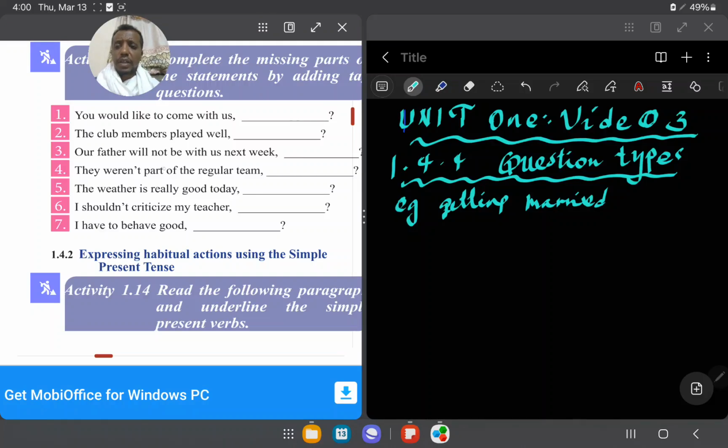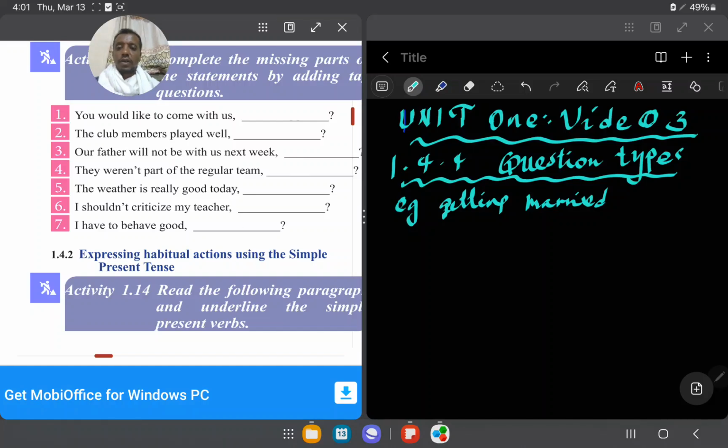I'm talking about the club members. No, here, the club members played well. There's an action verb, not an auxiliary verb, so you can take the action using do or does. I told you, when there's present tense or past tense and an action verb, you can use do, does for present tense and did for simple past tense, right? So, the club members played well.